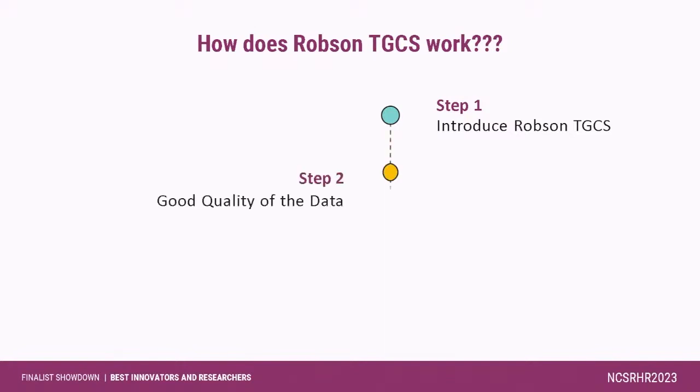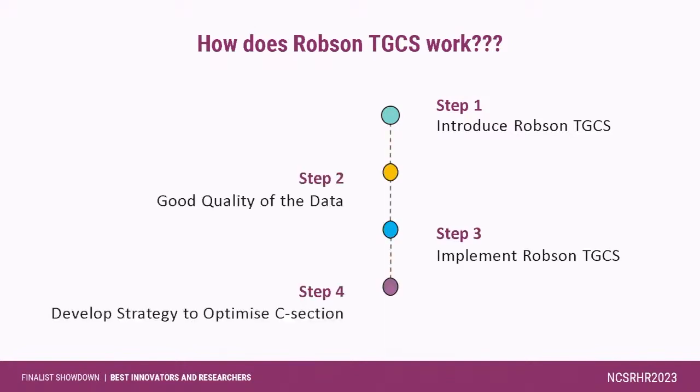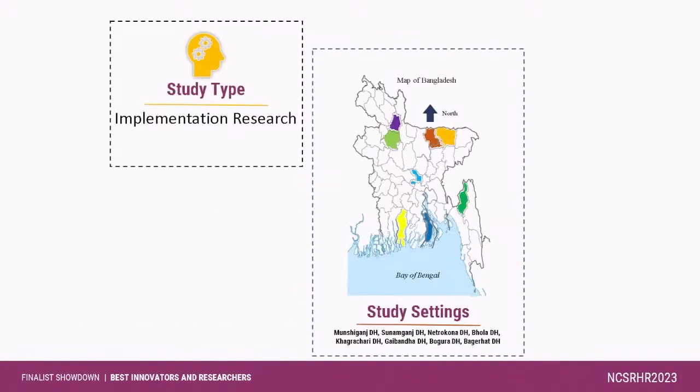We used implementation research to introduce and implement Robson 10 group classification in our selected 8 district hospitals from Munshiganj, Sunamganj, Netrokona, Bhola, Khagrachari, Gaibandha, Bagerhat, and Bogura. Our primary study participants were healthcare providers who conducted deliveries, and our secondary participants were mothers who were pregnant and who delivered their children in the implementation health facilities.